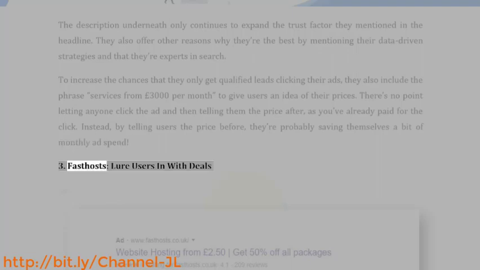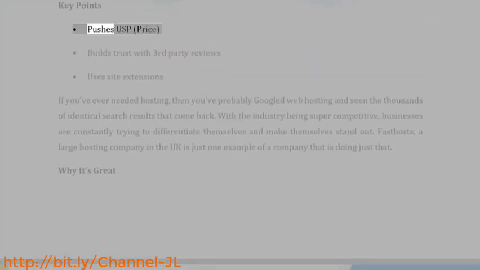3. Fast Hosts, lure users in with deals. Key points: pushes USP, price, builds trust with third-party reviews, uses site extensions. If you've ever needed hosting, then you've probably Googled web hosting and seen the thousands of identical search results that come back. With the industry being super competitive, businesses are constantly trying to differentiate themselves and make themselves stand out. Fast Hosts, a large hosting company in the UK, is just one example of a company that is doing just that.